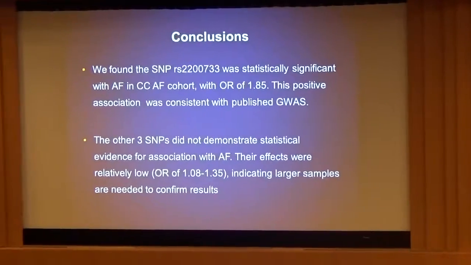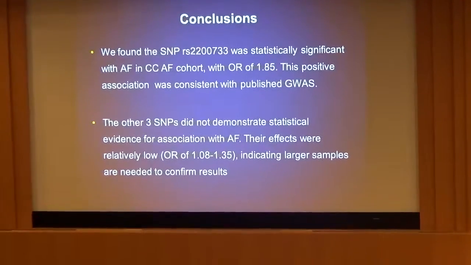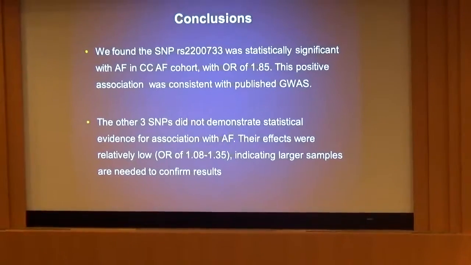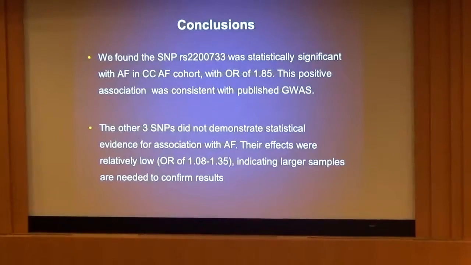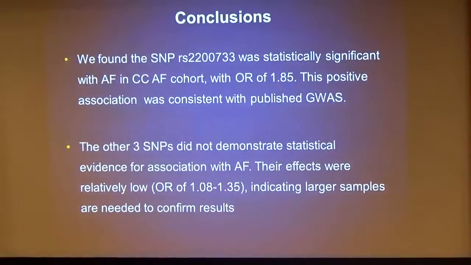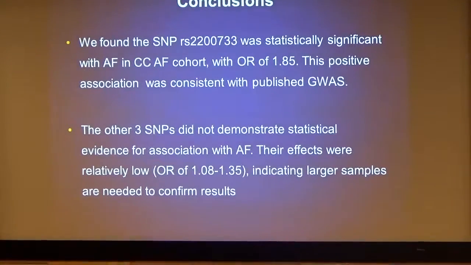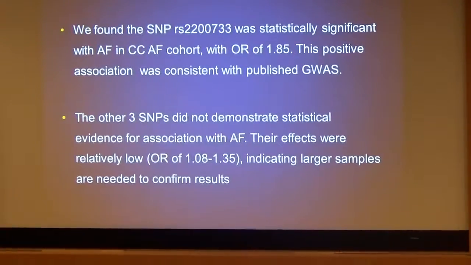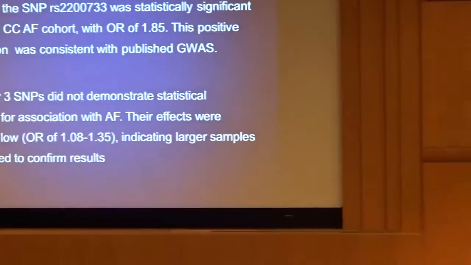We found that the SNP RS2200733 was statistically significant with AF in CCF-AF cohort with an OR of 1.85. This positive association was consistent with the published data. The other three SNPs did not demonstrate statistical evidence for association with AF. Their effects were relatively low, indicating that larger sample sizes are needed.